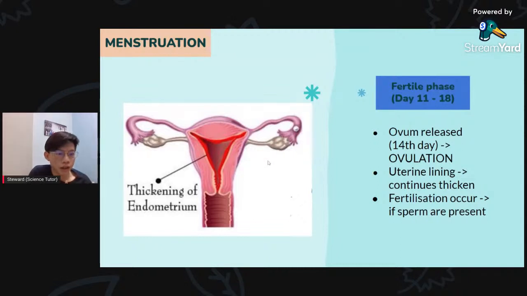The uterine lining continues to thicken until fertilization occurs. Fertilization only occurs if sperm are present. If no sperm, then no fertilization. That means the ovum, the princess, stays single. No prince comes to find her.